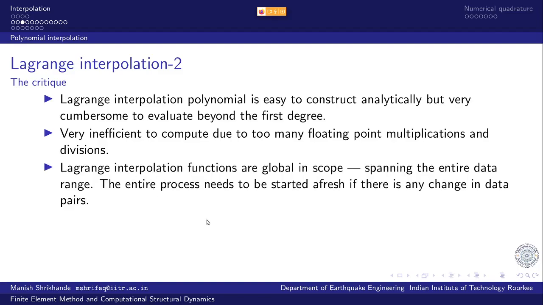Another problem is that Lagrange interpolation functions are global in scope, spanning the entire data range. The whole process needs to be started afresh if there is any change in data pairs.